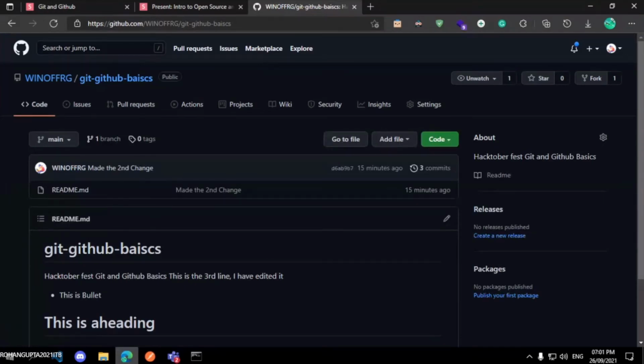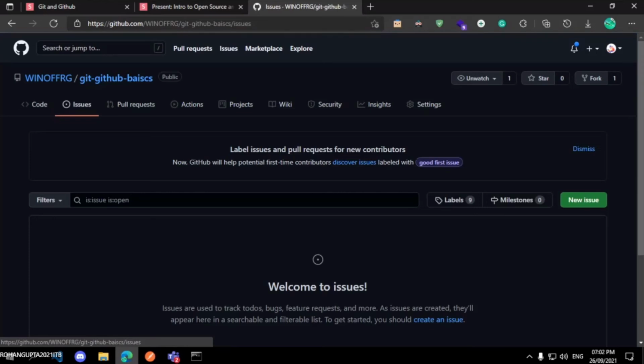This is the about section. The about section is just a few lines which tell what this repository is about. For example, this is a Hacktoberfest repository which contains git and GitHub basic commands. Okay, this is the issues section. See, if a company has a project, as Dharaj showed you just now, the Facebook React project, this is a huge project and many people are working on it, so definitely issues will come in it. Okay, so issues are listed here on this page.